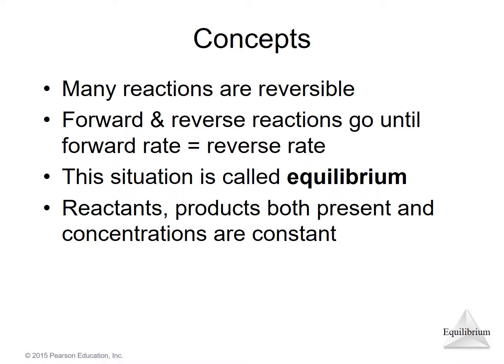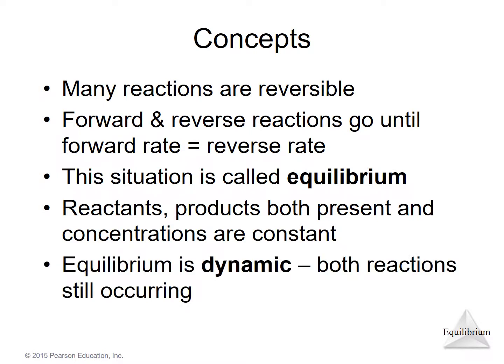Now, something to emphasize here: even though we say constant concentration, that doesn't really mean the reactions have stopped. It simply means that both reactions are occurring, forward and reverse, but they're occurring at the same rate. In that way, we say that chemical equilibrium is dynamic. It's not static. Both reactions are still occurring.